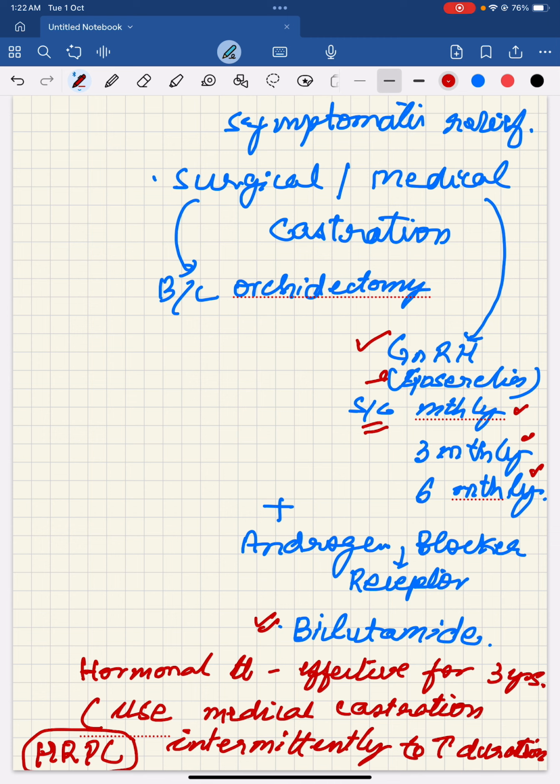Otherwise, the tumor, carcinoma prostate, converts into the hormone resistant prostate cancer.